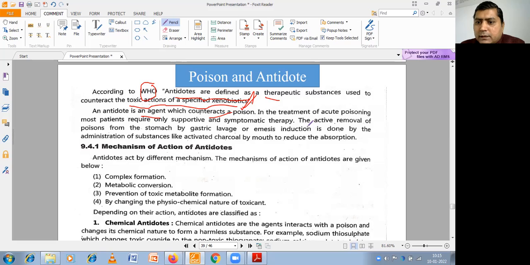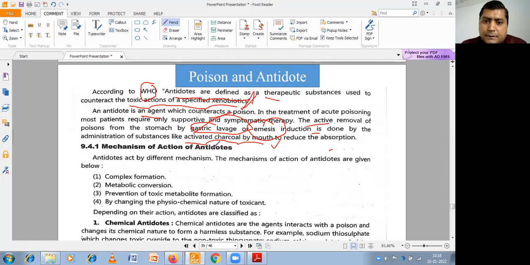If a patient has taken poison within a few minutes, then we can use gastric lavage or emetics, which enhance vomiting, so that the absorption of poison does not take place. Activated charcoal can be given by mouth to prevent GIT absorption, since poisons can otherwise be retained in our stomach.